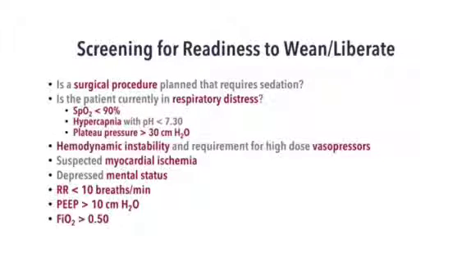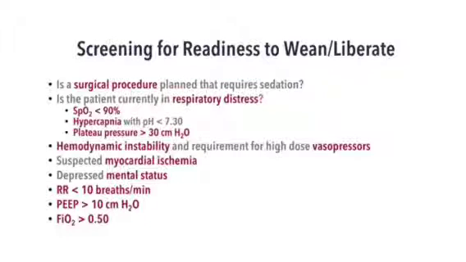So what do we screen before we start weaning him or liberating him? Surgical procedure is not relevant as we don't perform surgeries in COVID patients. All the other things are relevant. Whether my patient is still in respiratory distress, is maintaining a saturation less than 90, is having hypercarbia, a plateau pressure of more than 30.